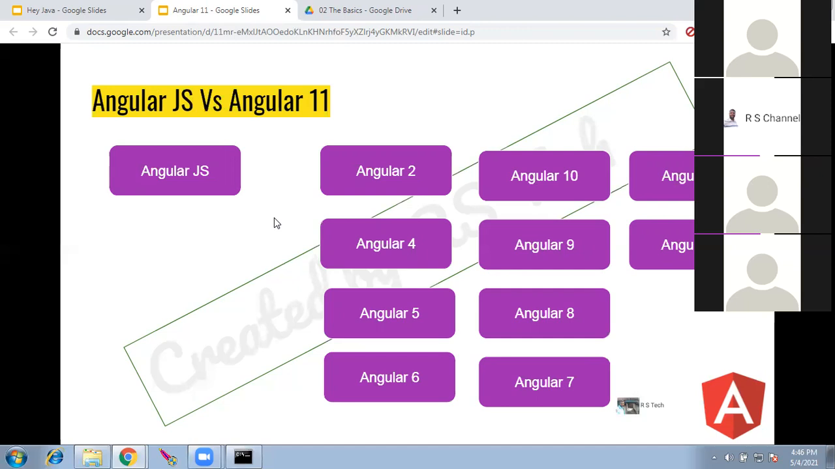Of these, I would say 5 and 6 were a breakthrough. They had many breaking changes, and 10 to 11 was again a breaking change. But otherwise, from 2 to 11, the core has not changed. One of the key features introduced in 11 was the Ivy engine. We'll go through all these separately in later points, like what is new. So this is a short history of Angular.